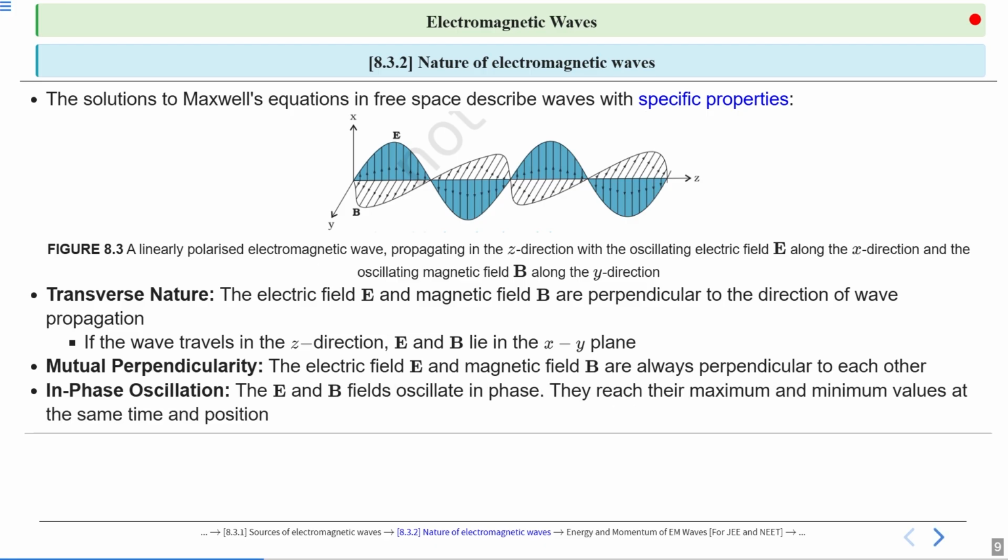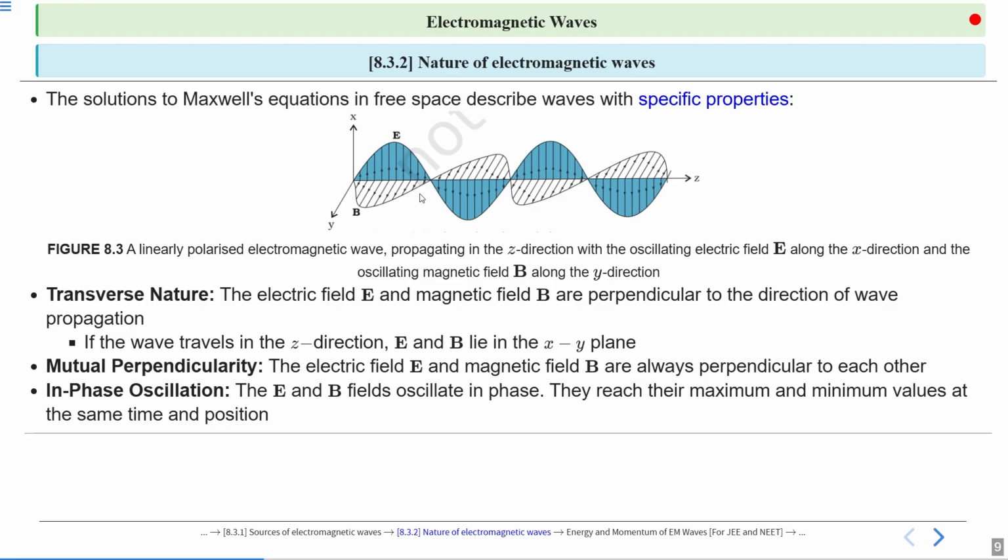In phase oscillation, you can see the maximum of the electric field is reached when the maximum of the magnetic field is reached. So the maxima of both the electric field and magnetic field are reached at the same time, and the zeros of both are reached at the same time.